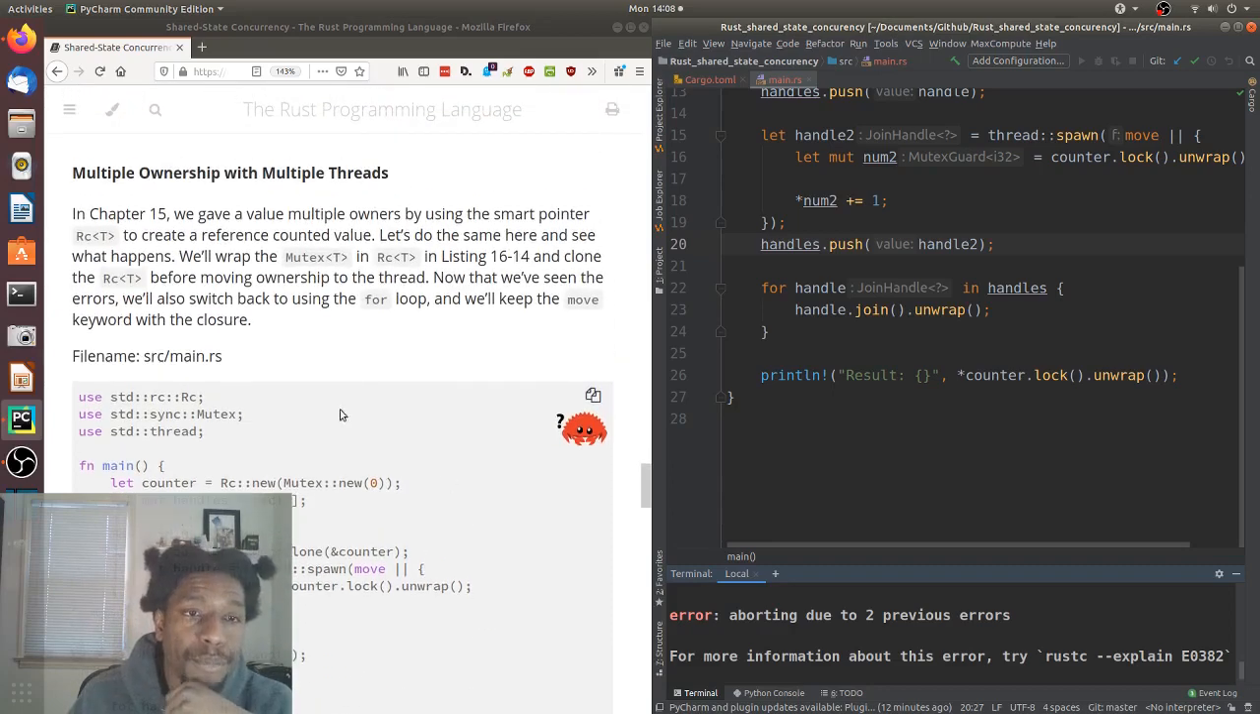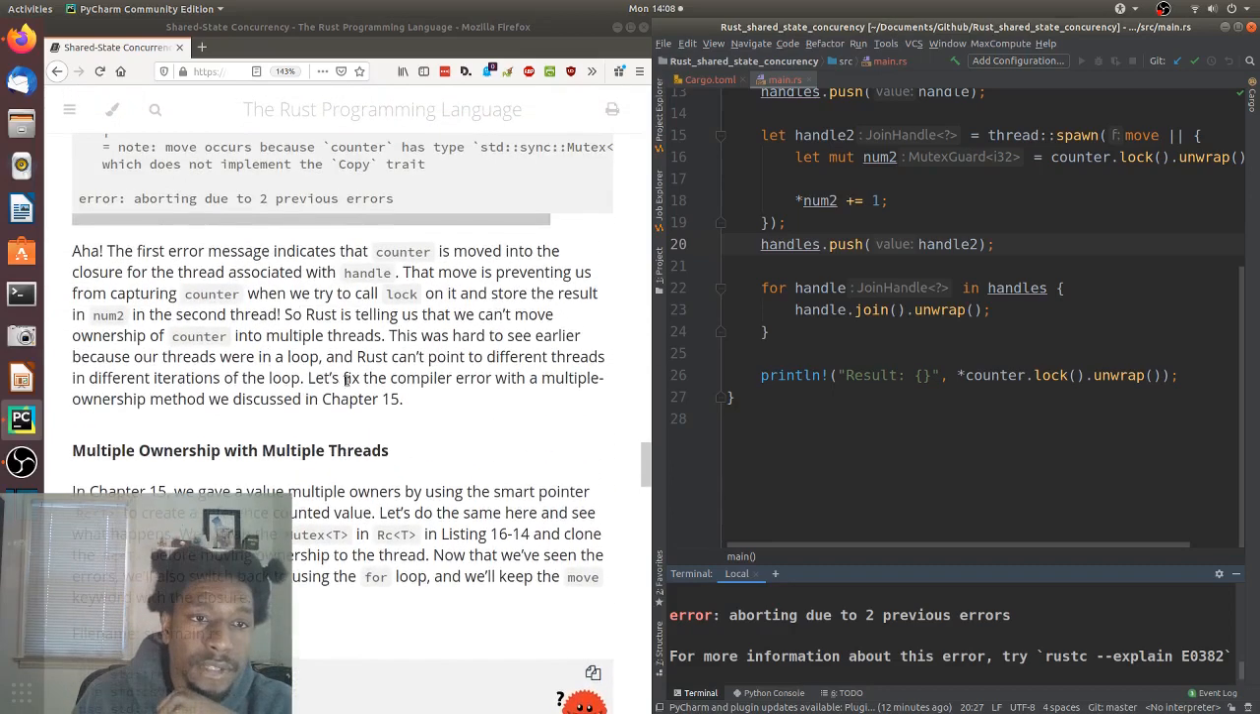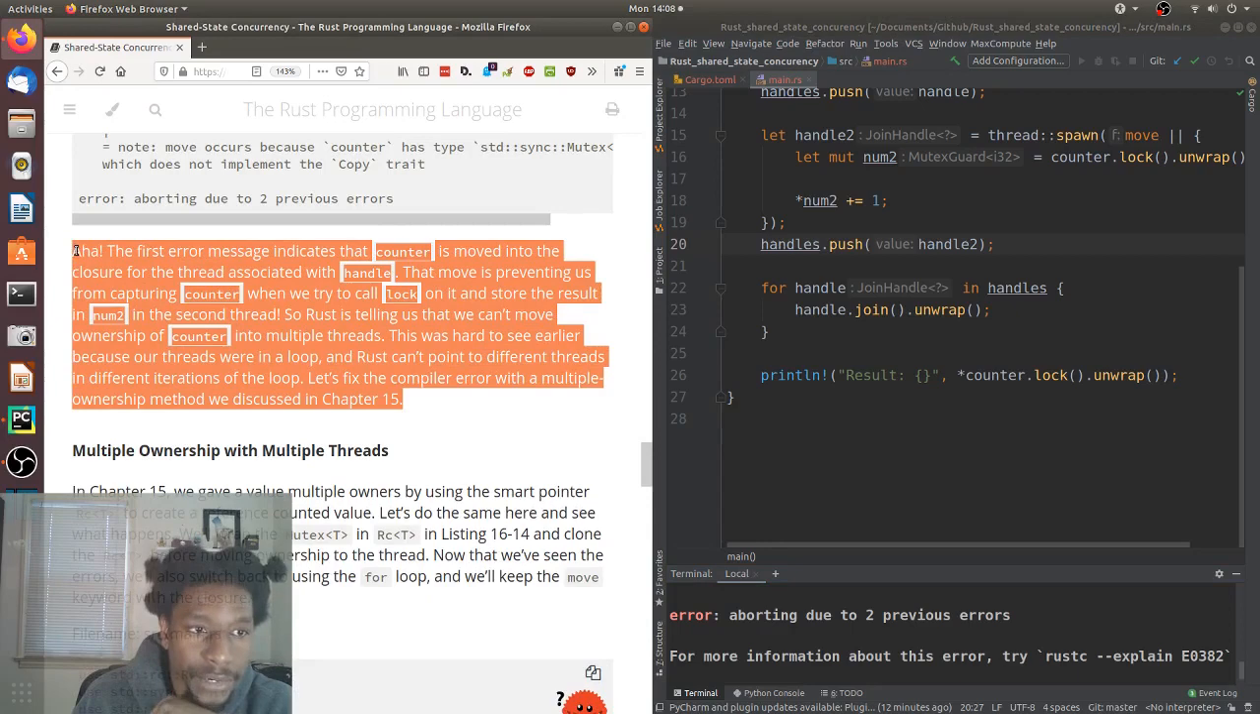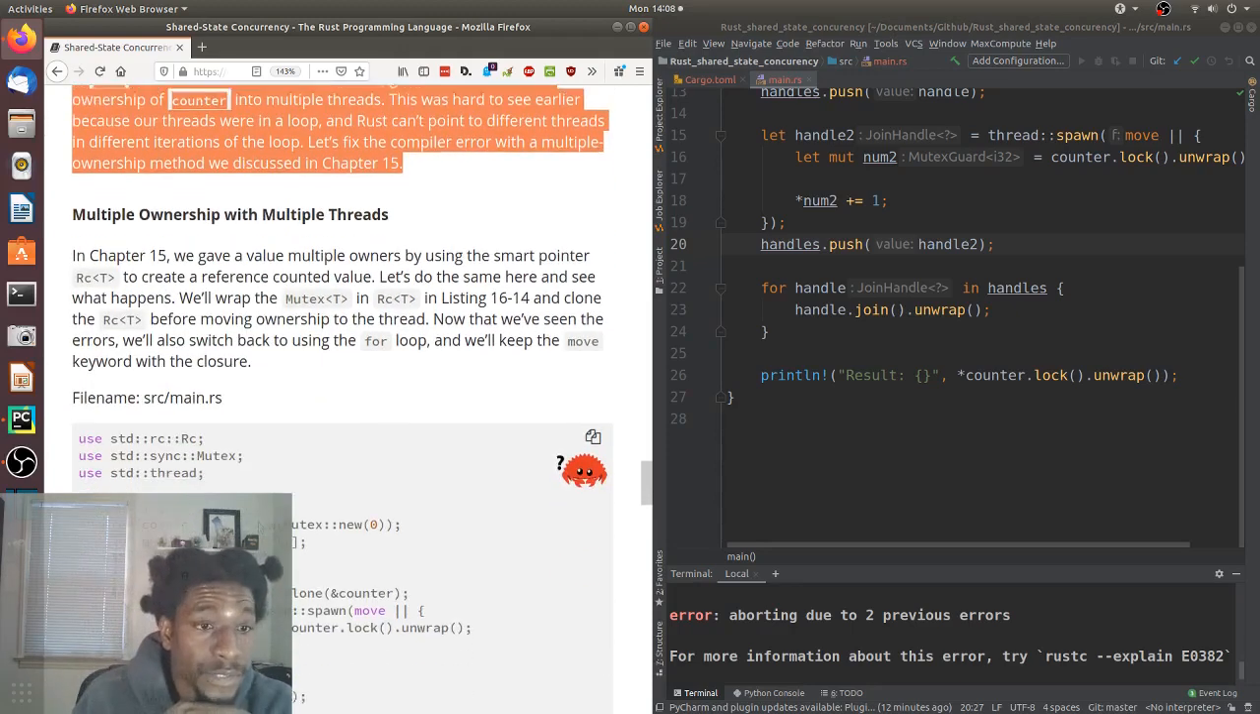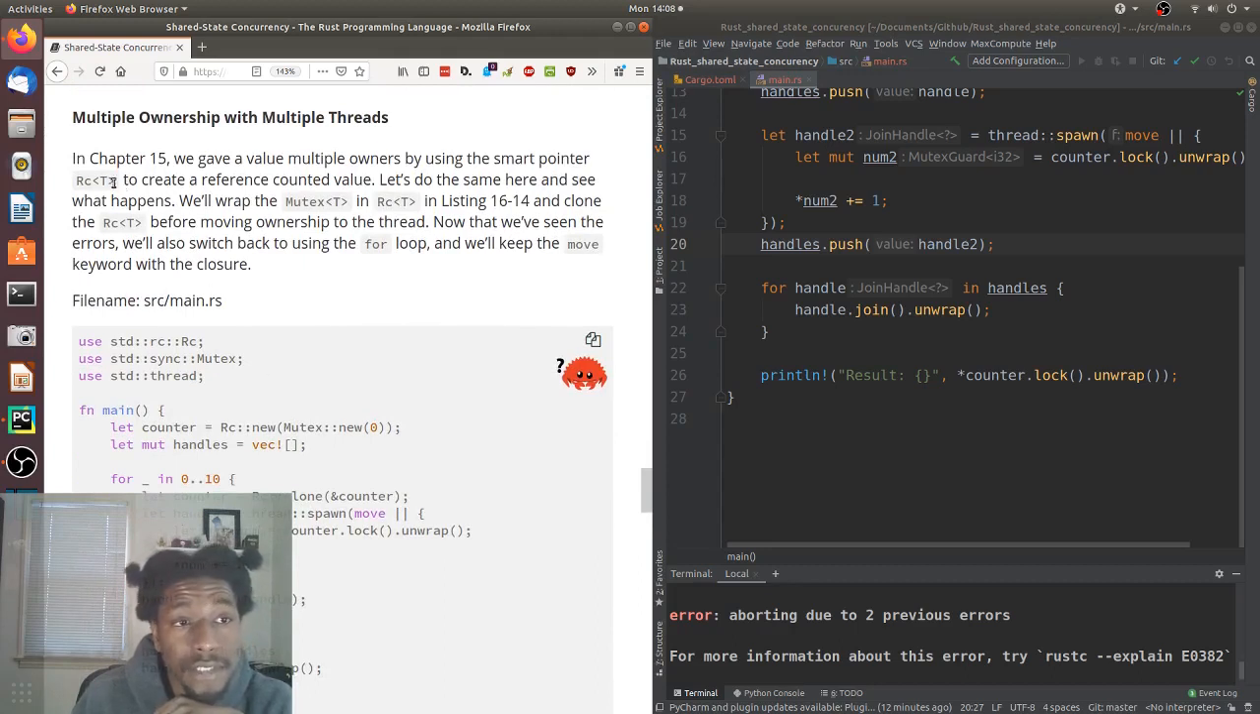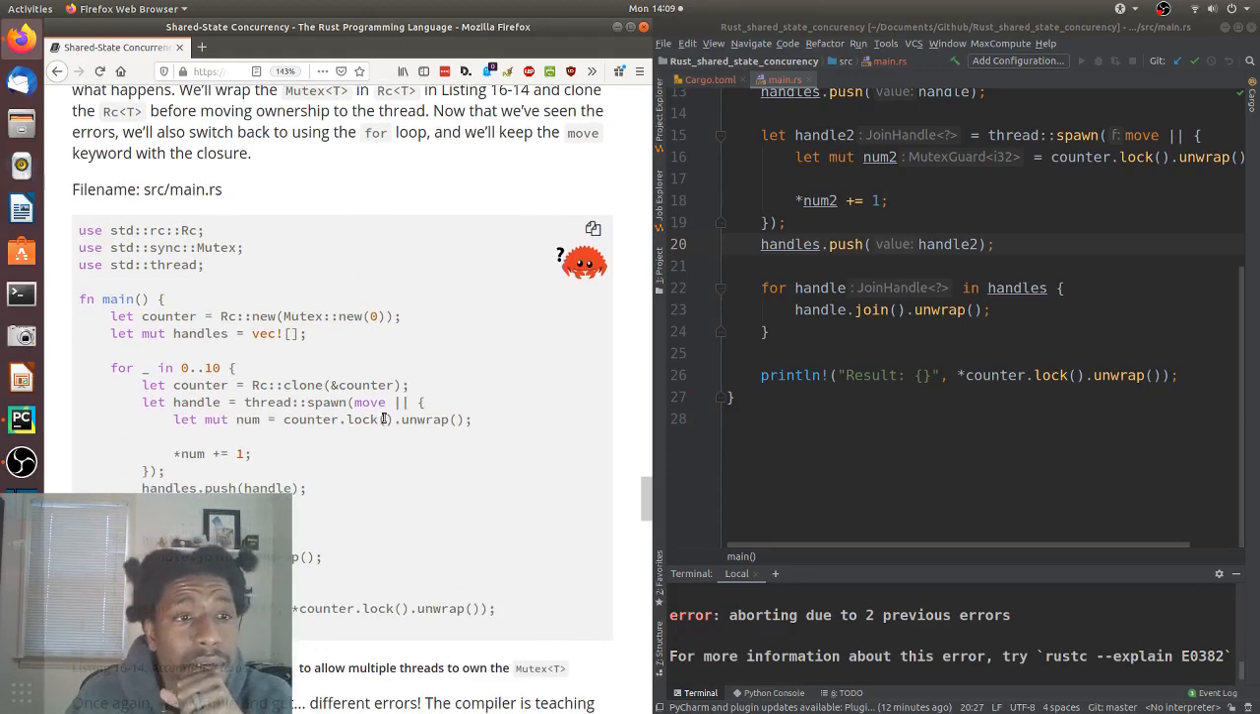Okay, so more or less, they're saying one of the major errors here was that we moved the counter, the mutex, into each of the threads, which gave the thread ownership of the counter, and then another thread tried to act on the counter. No good. Can't do that. So they want us to use Rcs and start doing reference counting, and then pass the reference into the thread and then see if that works. It sounds like it should work, but let's see what happens.